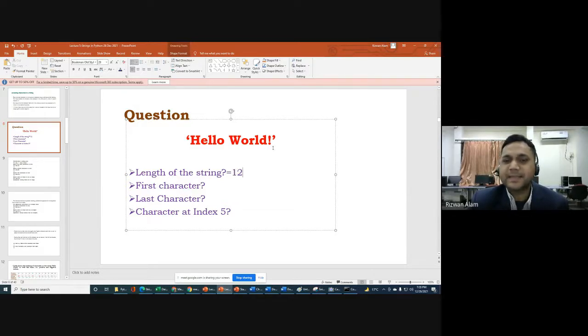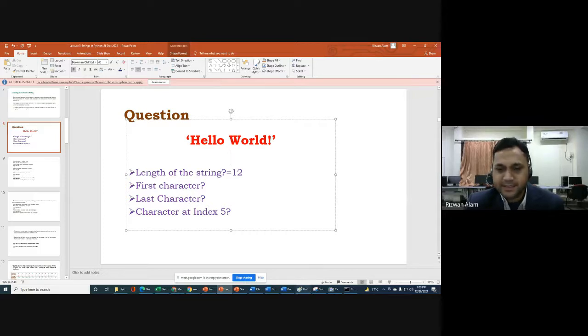But in C or C++, if you compare, mostly we have one null character at the end automatically, if you can recall. But in Python it's so simple: whatever you write for your string, only those characters will be considered. There will be no additional character. But if you give any blank space, that will also be treated as a character. So whatever you have within quotes will be your string, and the length of the string is 12.